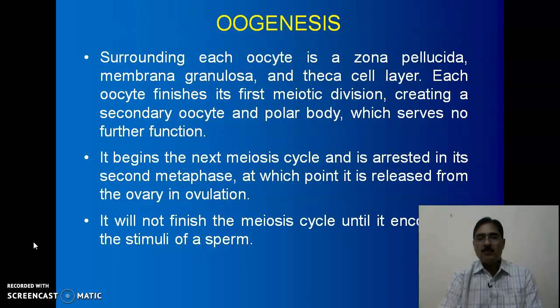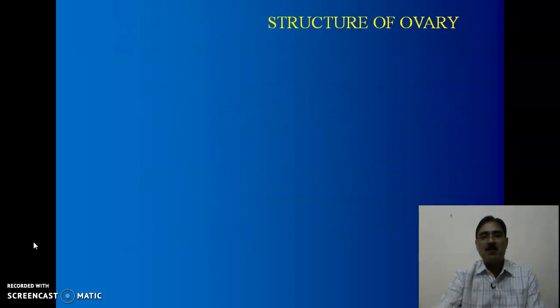So after the formation of one secondary oocyte and one polar body, the next meiosis cycle begins, and it is arrested in the second metaphase, that is metaphase II, which is equal to the mitotic division, and the further meiosis cycle is arrested until it encounters the stimulus from the male gamete or the sperm.